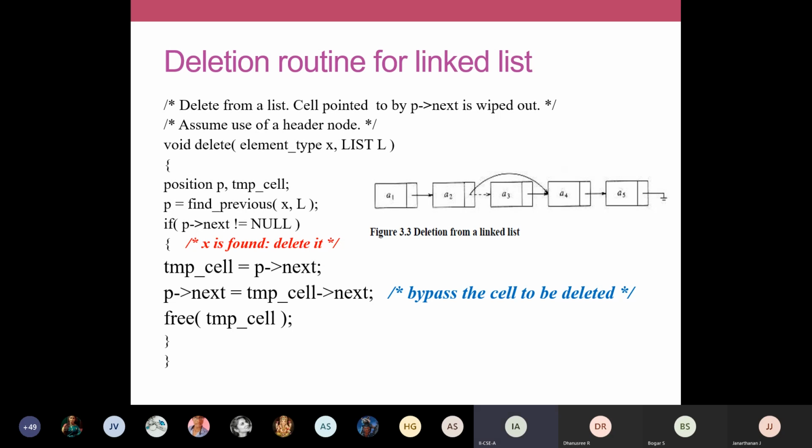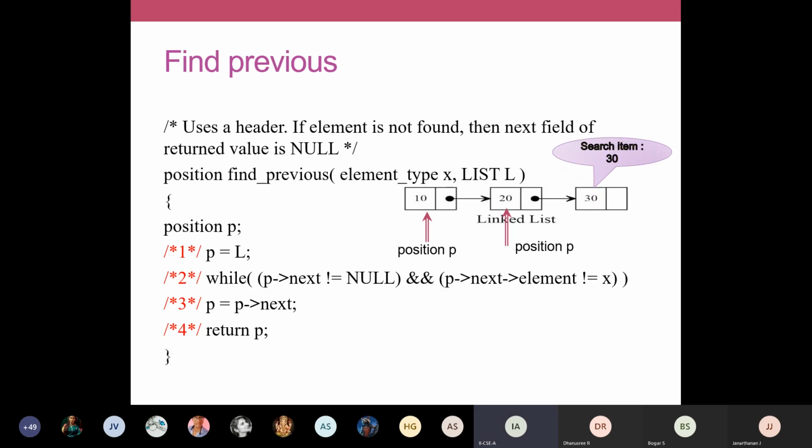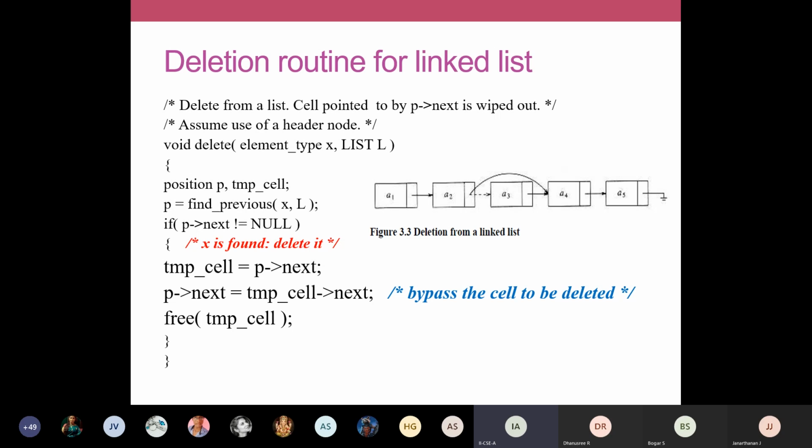So we'll move on for the next example. We saw that in your previous example, we used a function called find previous. Find previous will return the previous node of your search item. If I'm searching A3, it will give the address of A2. If I'm searching A5, this function should return the address of A4. So only if you are having this function, you can easily do deletion.